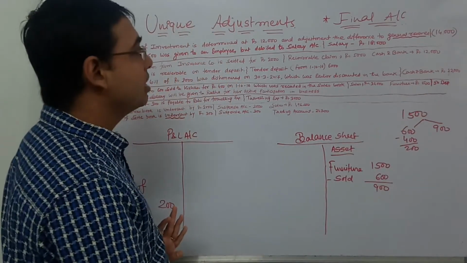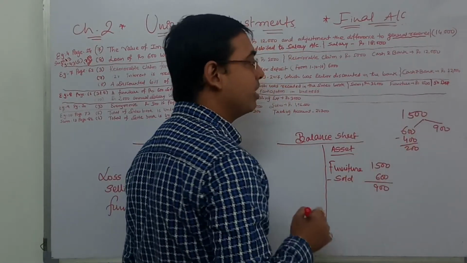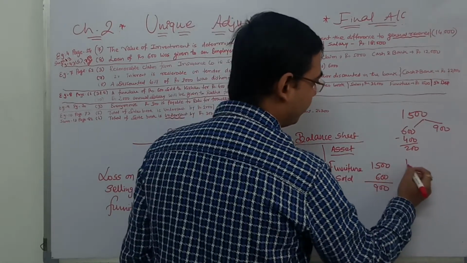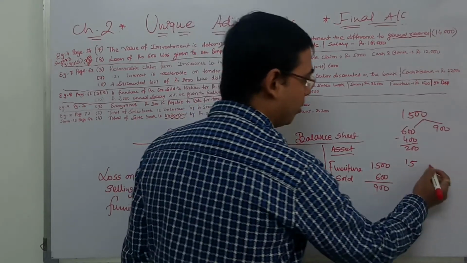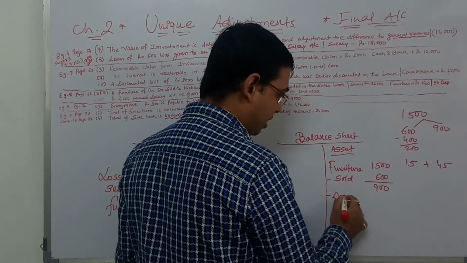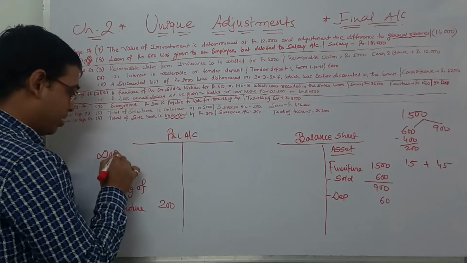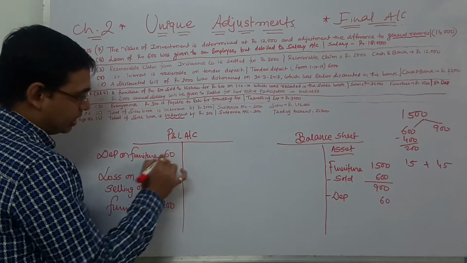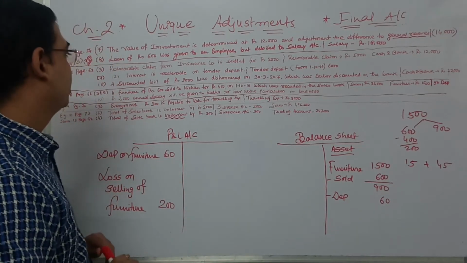What is the percentage given? 5%. So 5% of 600 is 30, and divided by 2 is 15. 5% of 900 is 45. And simply 60. So depreciation is 60. Same way here, depreciation on furniture 60. Clearly understood?